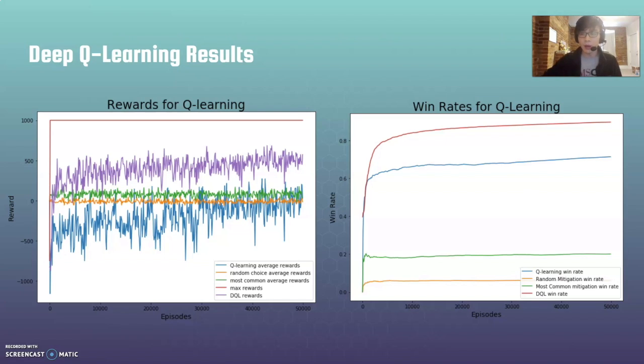So we can also compare the win rates for each of these, and we can see that deep Q-learning beats out every other tactic, where Q-learning still does pretty well. Now there's a concern that we're overfitting the data because there's not much, but we can see that before we even reach all the data, we're already learning a lot, and so we can be pretty sure that this generalizes.